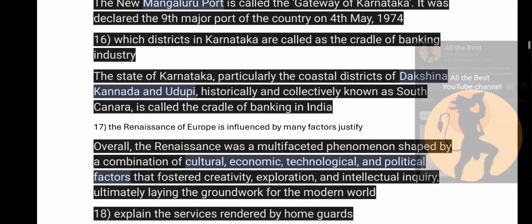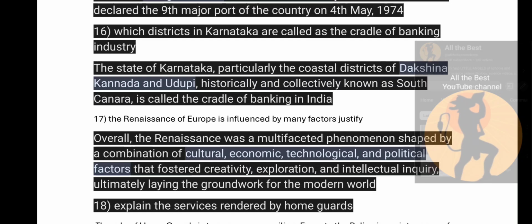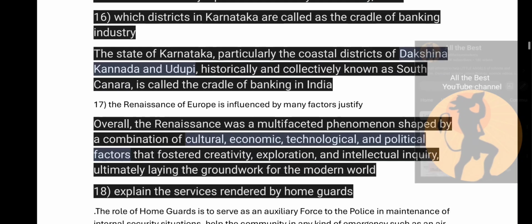So 15th question, which port is called the gateway of Karnataka? The New Mangaluru port is called the gateway of Karnataka. It was declared the 9th major port of the country on 4th May 1974. Which districts in Karnataka are called the cradle of the banking industry? So, the state of Karnataka, particularly the coastal districts of Dakshina Kannada and Udupi, historically and collectively known as South Canara, is called the cradle of banking in India.